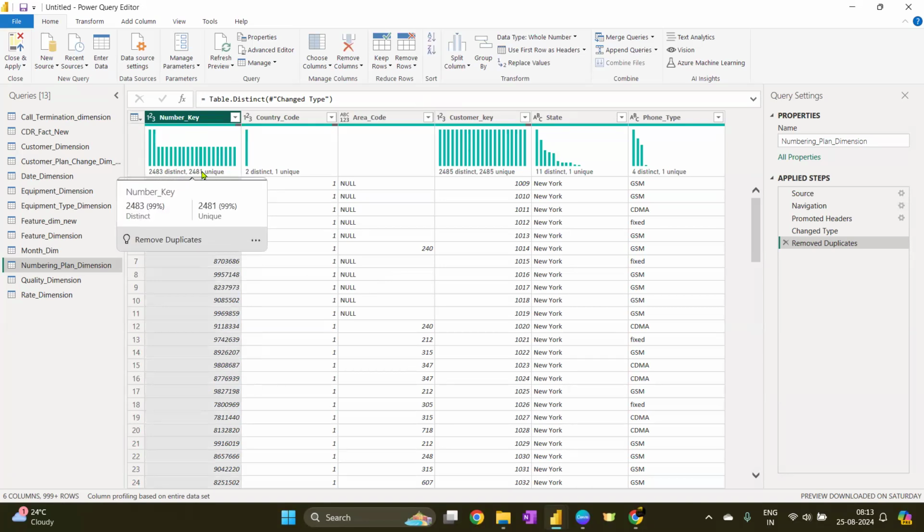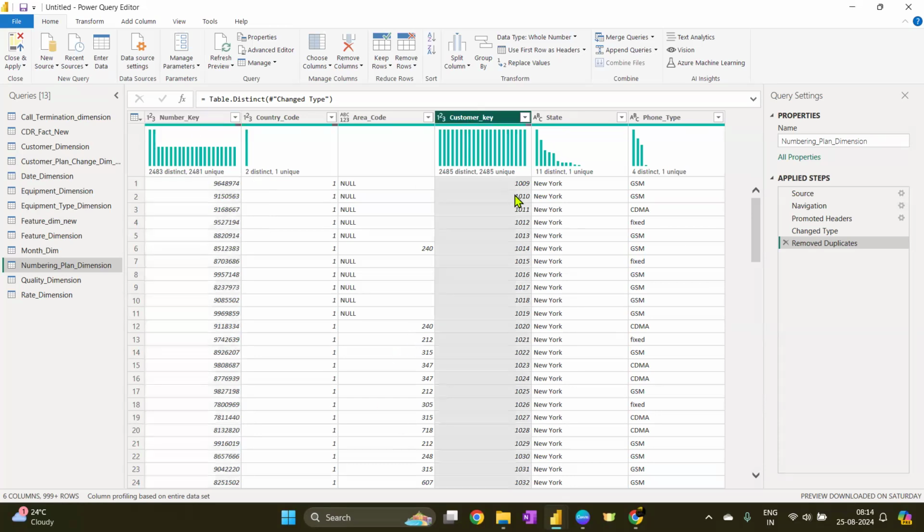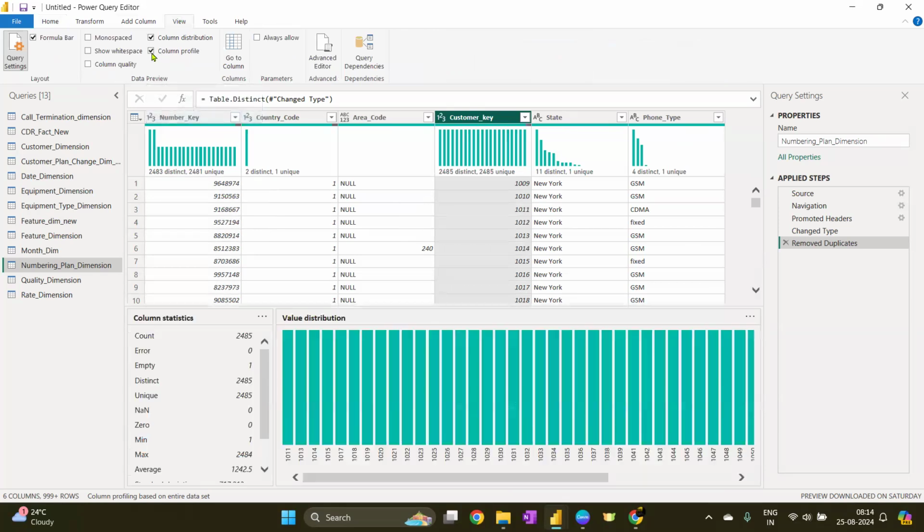So somewhere there might be duplicates with two or three values in this column only. Not the entire table I'm talking about. But here, if you can see, customer key says 2485 distinct and unique. And if I add one more thing, column profile, you will see the overall count is also 2485. It means the number of rows in that column, the distinct values and the unique values are all the same. It means there is no duplicate at all.